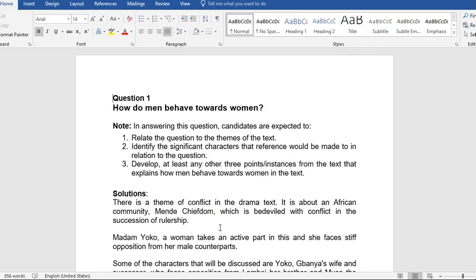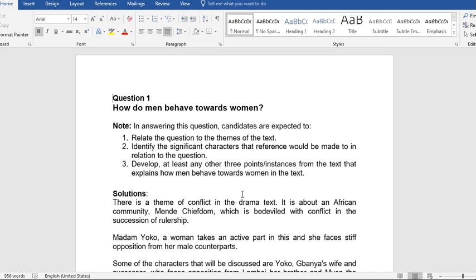The first question that year, that is WAEC 2022 questions, is: how do men behave towards women? Note, in answering this question, candidates are expected to, 1. Relate the question to the themes of the text. 2.